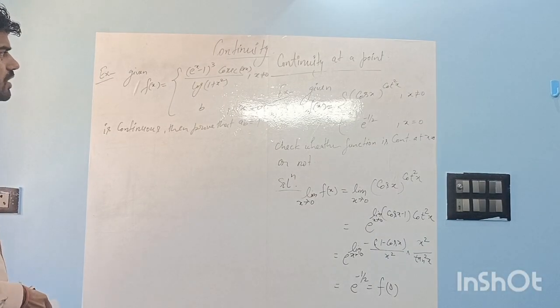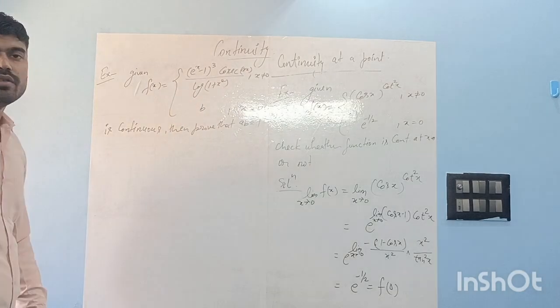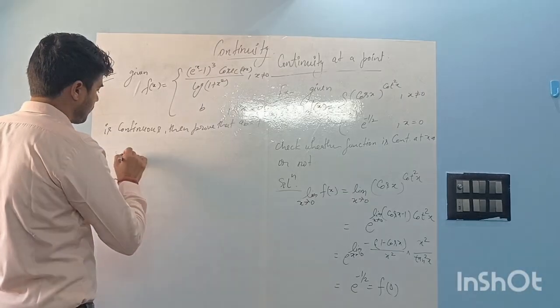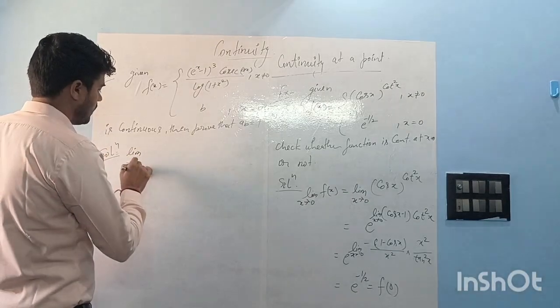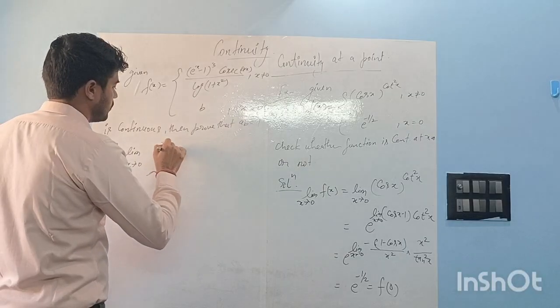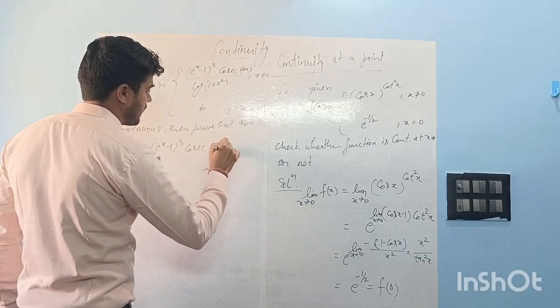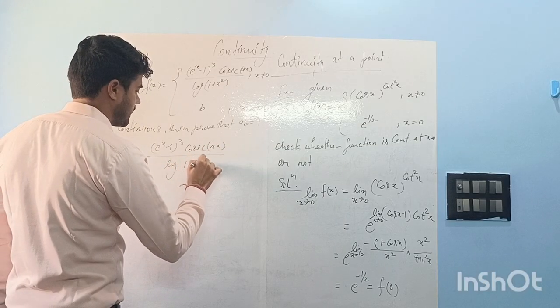So again we will use the same thing. If it is continuous, that means its limit has to be equal to the value of the function, right? So find its limit. Limit x tends to 0 of (e to the power x minus 1) whole cube cosec ax divided by log(1 plus x square).